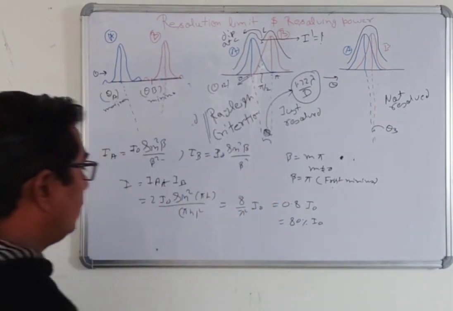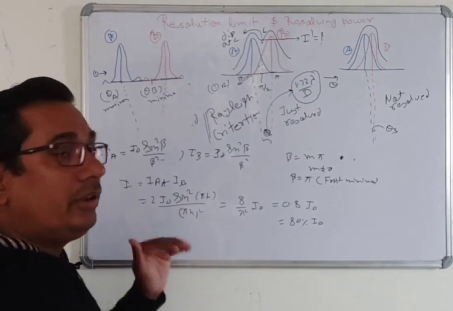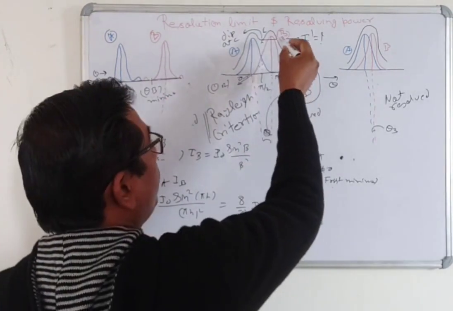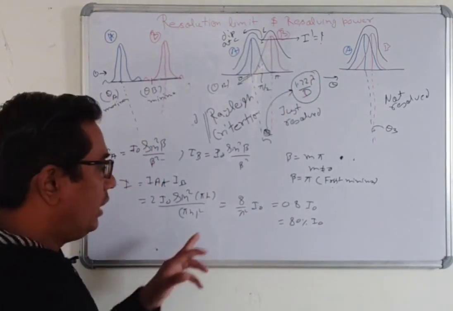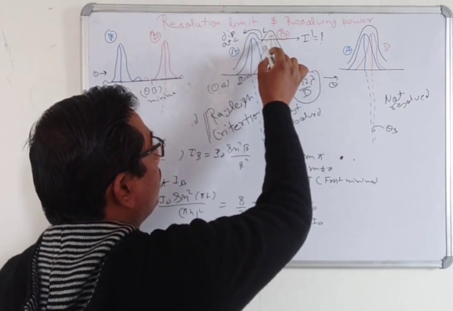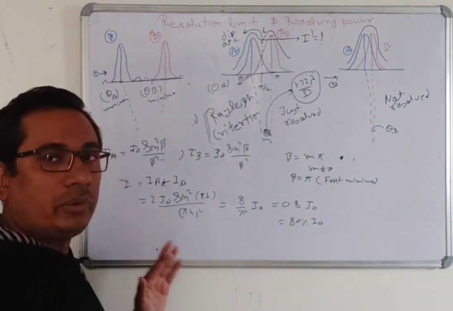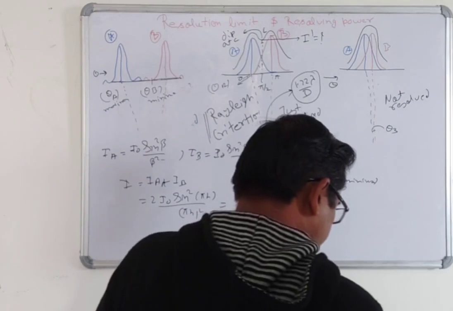It means that the intensity at point C will be reduced by 20% of the intensities of A and B. Here will be 100, and the dip is 20% down, from 80%. Okay, now it's clear. This is a very important point in the just resolved condition.